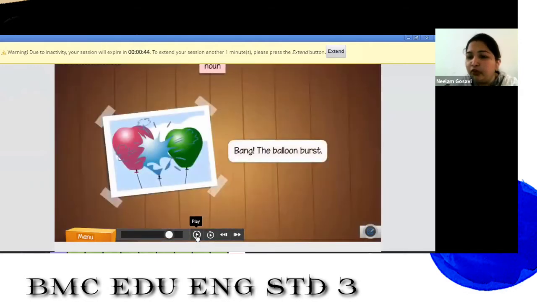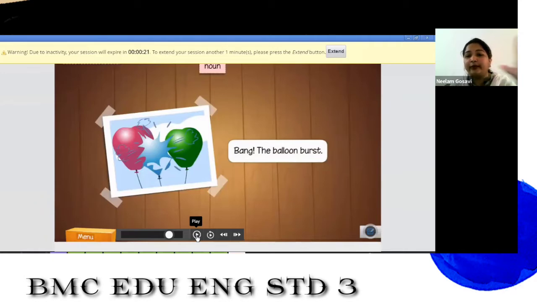So just now I have told you, bang. A and an are indefinite articles, not definite, because we are talking of a general thing, not a specific thing. Whenever we are talking about a general thing, you have to use a or an, depending on the first letter of the noun. Now see this example, bang, the balloon burst.